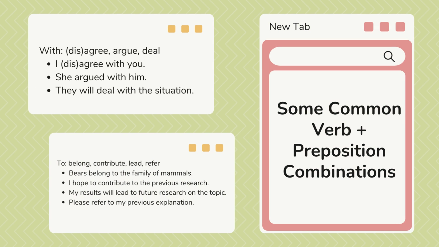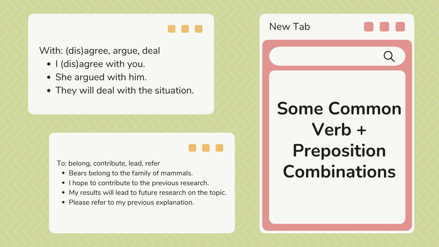You have some common verb plus preposition combinations. For example, we have with, that is used with verbs like agree or disagree, argue, deal. I disagree with you, or I agree with you. She argued with him. They will deal with the situation. Okay. With is just after the verb.